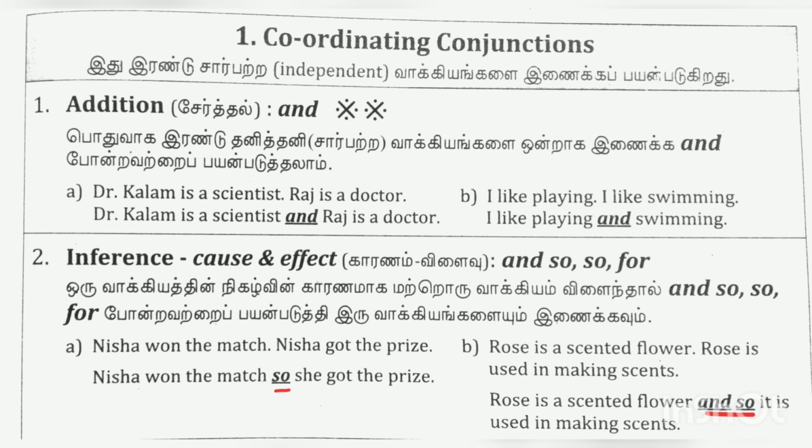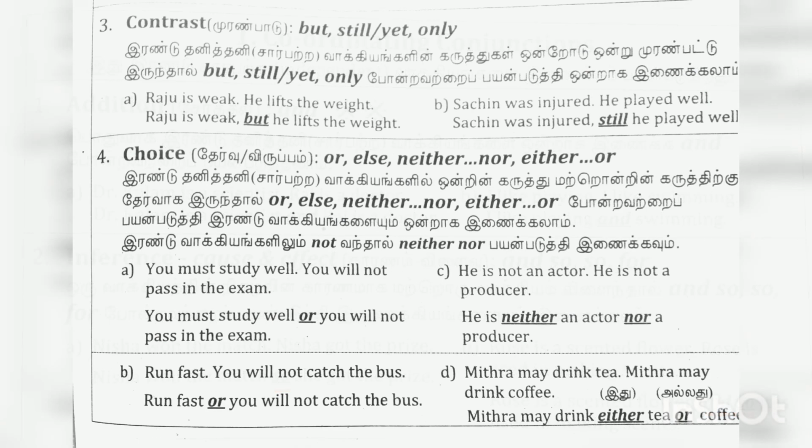Nisha won the match, so she got the prize. Example number 2. Rose is a scented flower. Rose is used in making scents. Rose is a scented flower and so it is used in making scents.